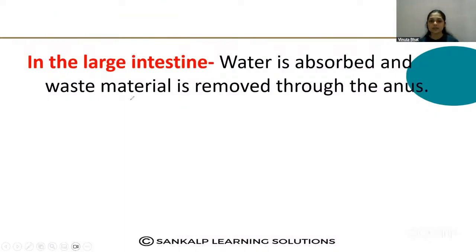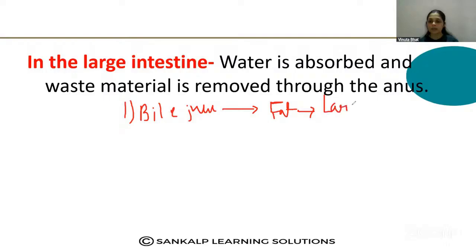The first step is about the bile juice, where it is secreted and how it is carried to the small intestine, which acts on the fat and converts the large globules of fat into small globules.